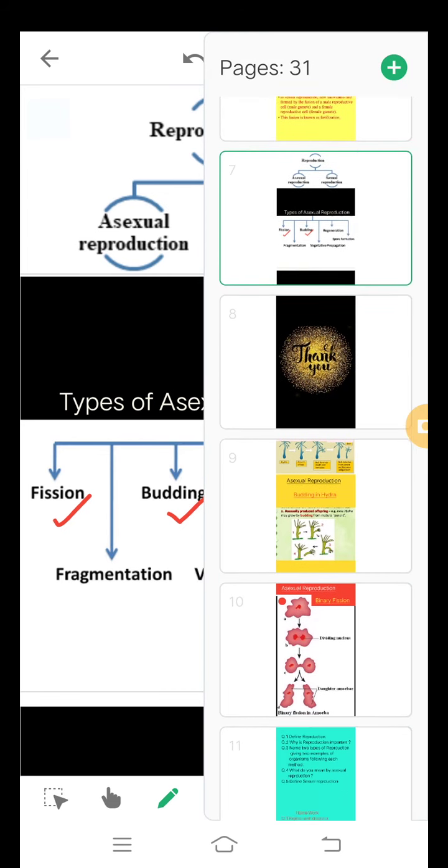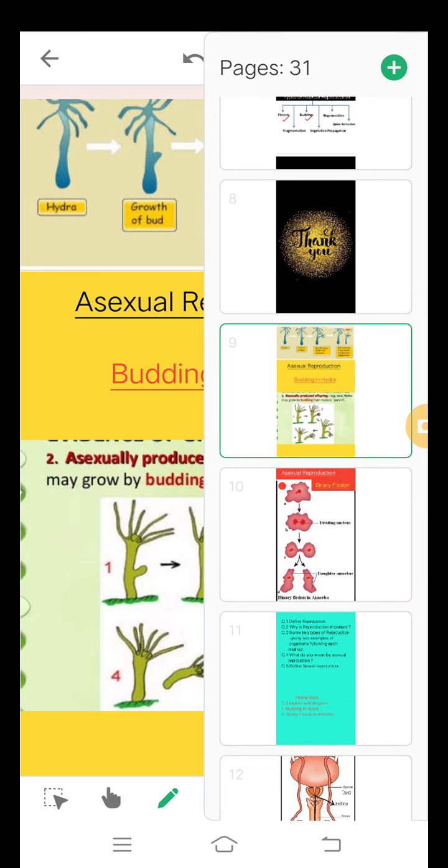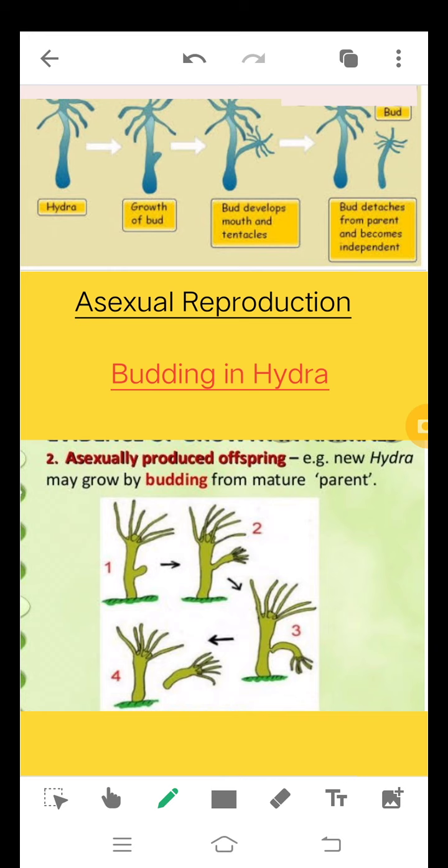Now let's look at the first mode of asexual reproduction, budding. In 7th standard you had done about budding in yeast, but here in 8th standard we have budding in hydra. The process is same, here only the organism is different. Starting from here, as you can see, this is the parent body of hydra. This is the parent organism, hydra, which is having a cylindrical body and many tentacles.